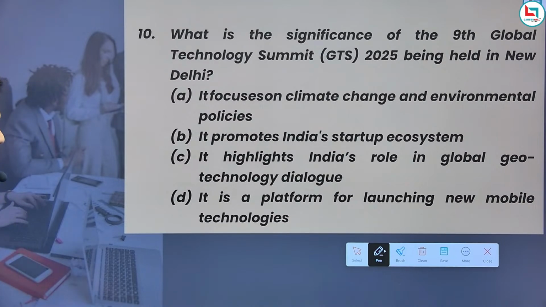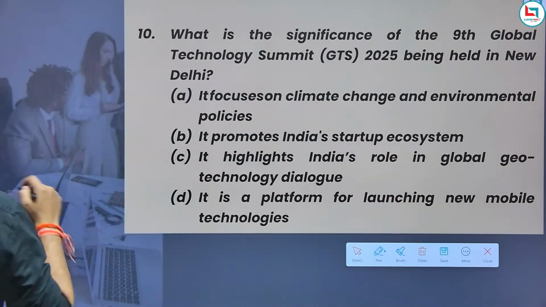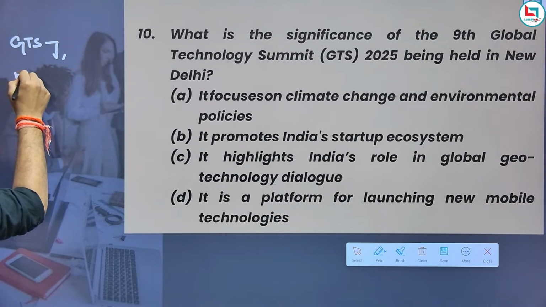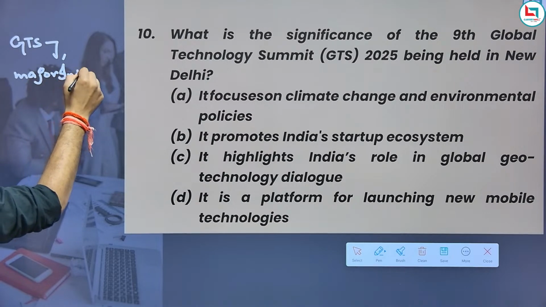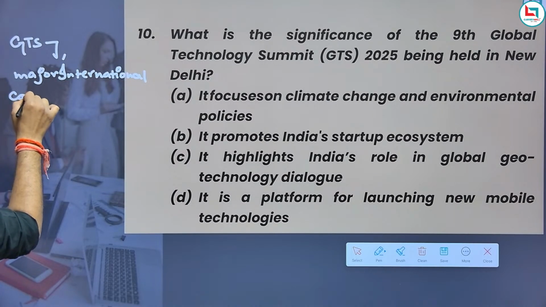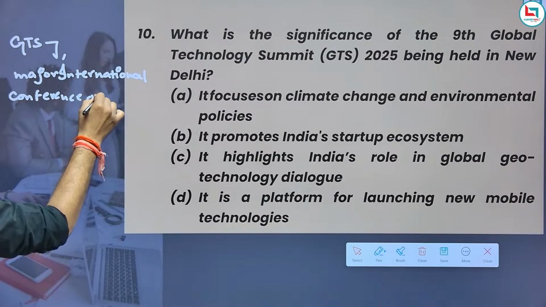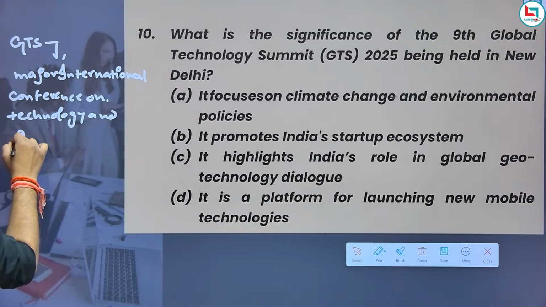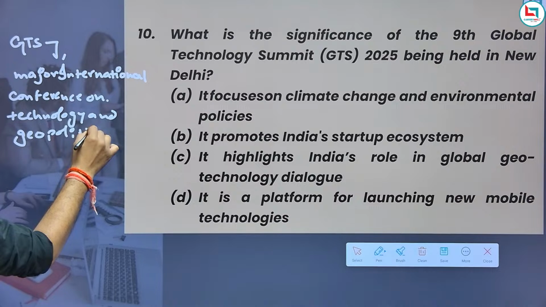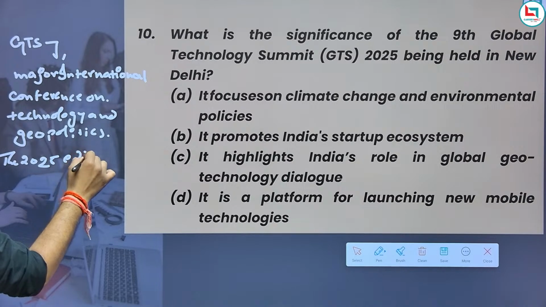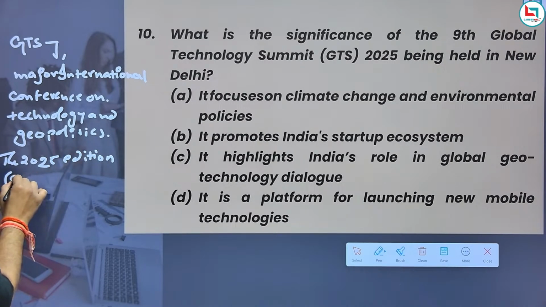Remember one thing, GTS is a major international conference on technology and geopolitics. The 2025 edition is the ninth edition.